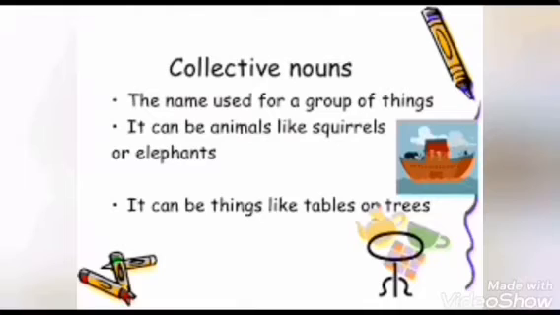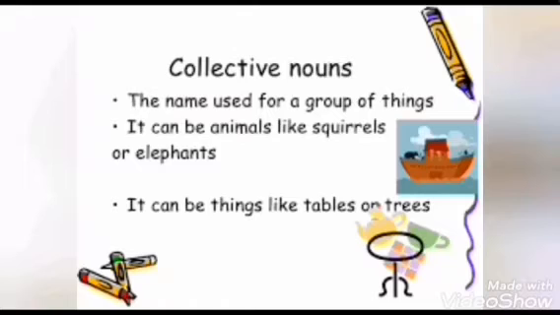So here is the explanation of collective nouns. The name used for a group of things is called a collective noun. It can be animals like squirrels or elephants. It can be things like tables or trees.